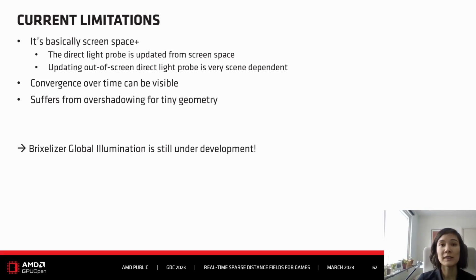Also, convergence can be visible over time, and it tends to suffer from overshadowing for tiny geometry. But as I said, PrixGI is still under development. We are still doing research on it.